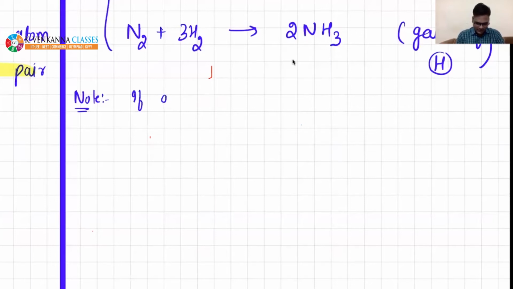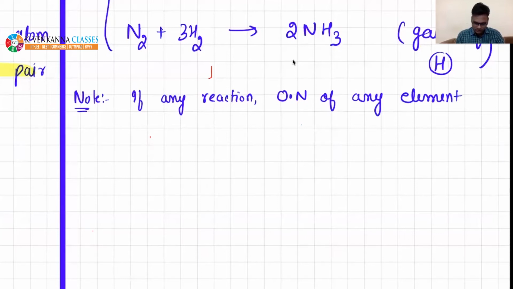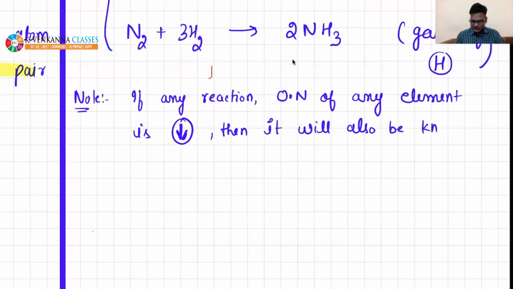If in any reaction the oxidation number of any element is decreasing, then it will also be known as reduction. This is the modern concept.